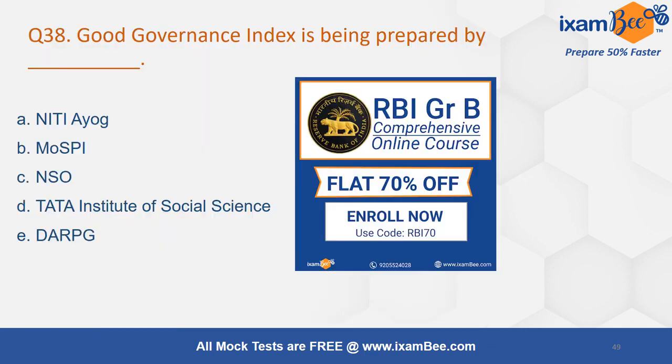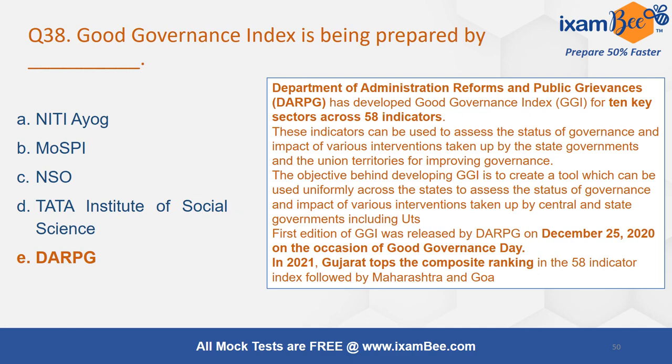Good Governance Index is being replaced by which agency? Options are here. It is replaced by DARPG. It has developed the Good Governance Index for 10 key sectors across 58 indicators. These indicators can be used to assess the status of governance and the impact of various interventions taken up by the state governments and union territories for improving governance.